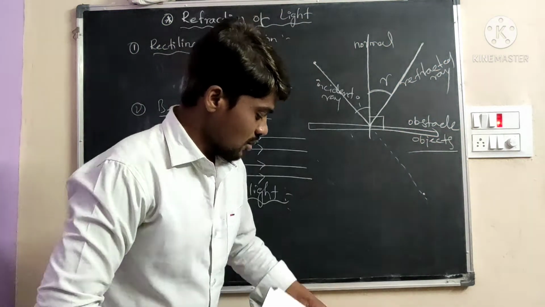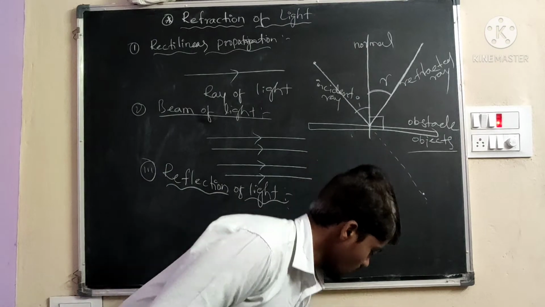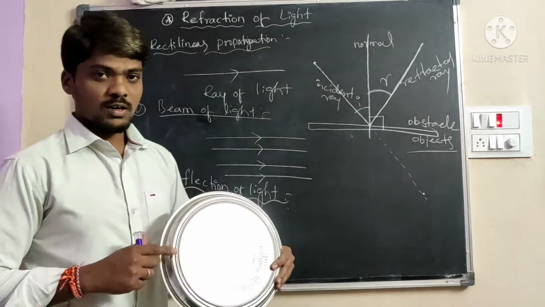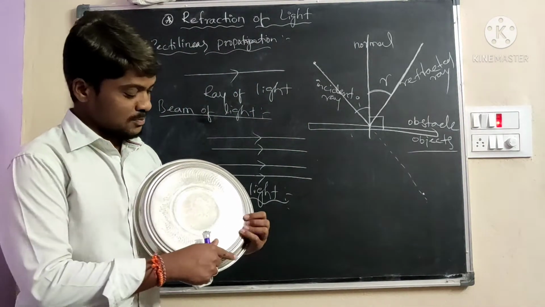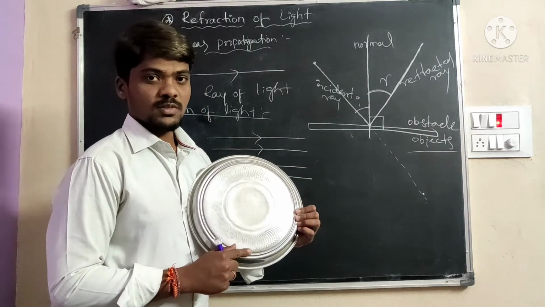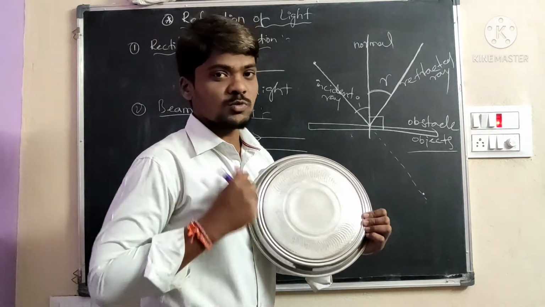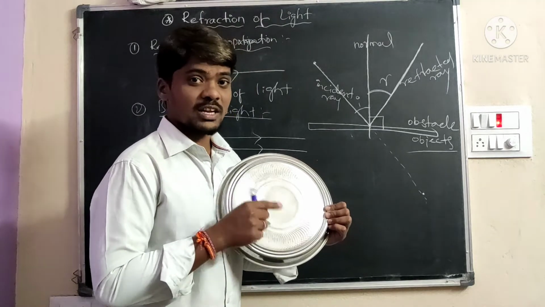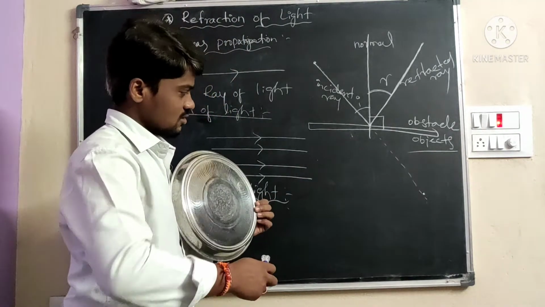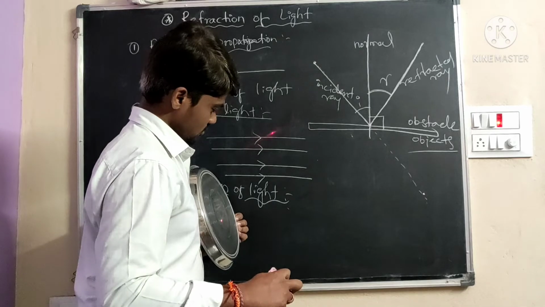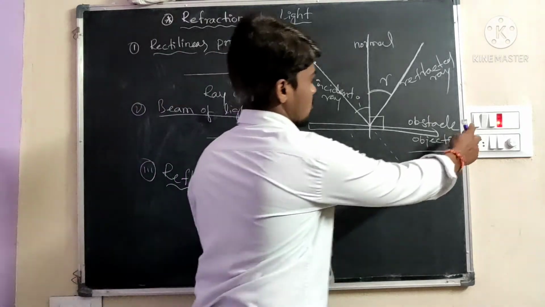For example, I will take one plate. This plate surface is also so smooth. It can be reflected, the reflection process is there. See the board. It can be the reflection process.